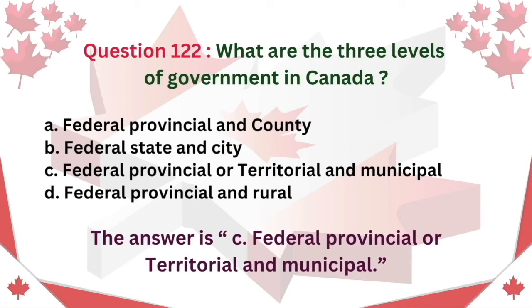Question 122. What are the three levels of government in Canada? A. Federal, provincial, and county. B. Federal, state, and city. C. Federal, provincial, or territorial, and municipal. D. Federal, provincial, and rural. The answer is C. Federal, provincial, or territorial, and municipal.